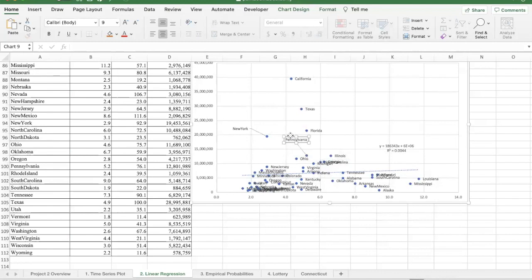You don't have to have them all. You might want to just label a couple of them. You might want to label Michigan, for example. There's North Carolina. Move this one over. And there's Georgia. Michigan's there. I'm going to put Michigan there, and Georgia right there.